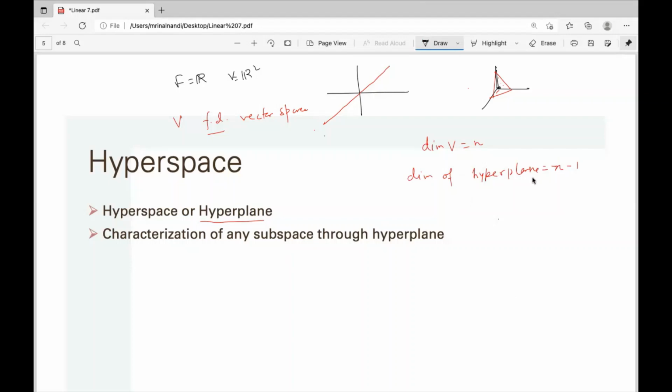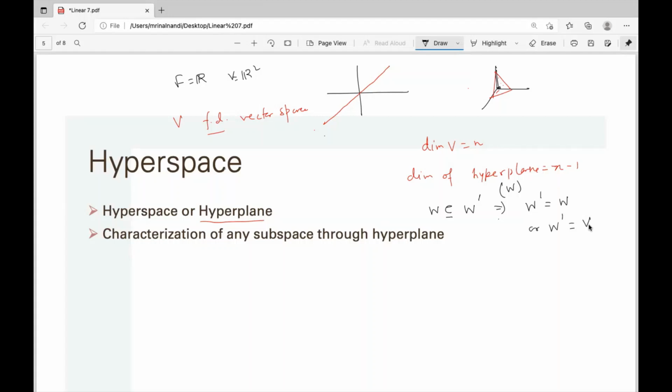If the dimension of a subspace is n minus one, this is a sort of maximal subspace. What is the meaning of maximal? If you have a hyperplane W, and you take any other subspace W dash of V, then either W dash is equal to W or W dash is equal to V.